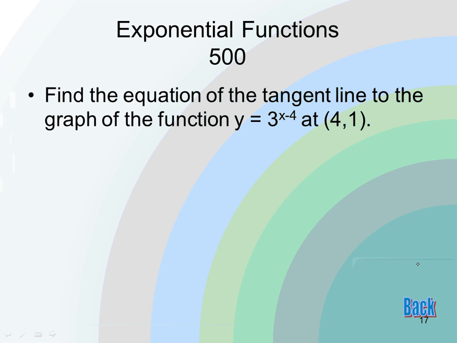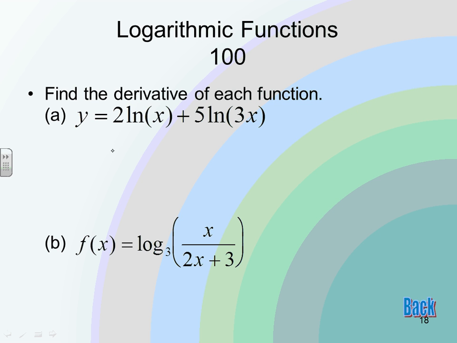Okay, let's do the last one in the exponential functions category. It says find the equation of the tangent line to the graph of the function y equals 3 raised to the x minus 4 at (4, 1). All right, so if I have y equals 3 to the x minus 4,